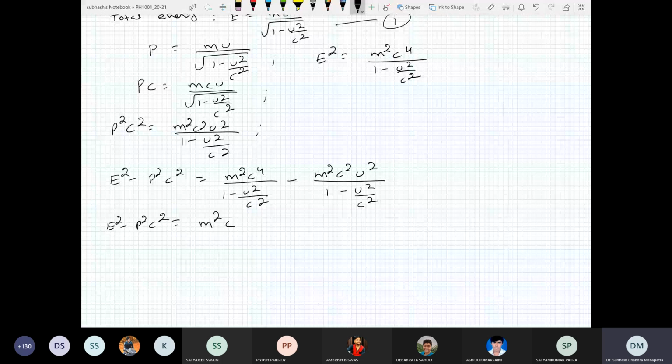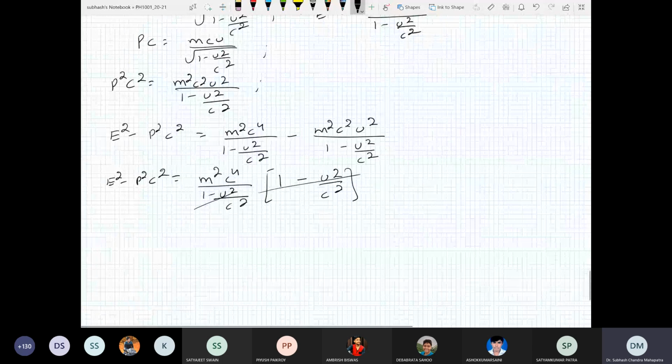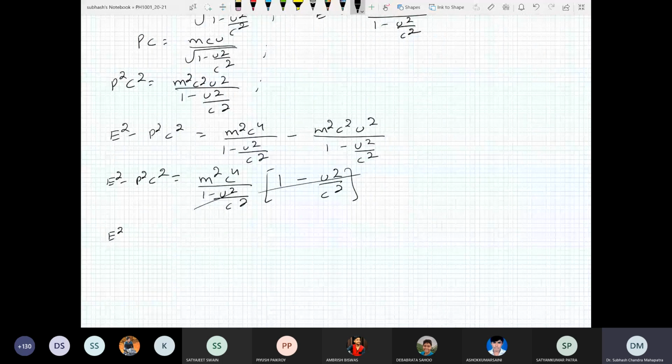What do I want to take? Let me take c square outside, then 1 minus u square by c square. Then this is basically, let me take c4 outside. So this is 1 minus, then this is c square u square by c square. Then you see the numerator and the denominator cancels out. So what do we have? We have E square minus p square c square is equal to m square c4.